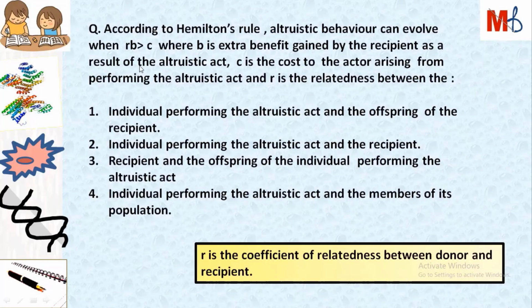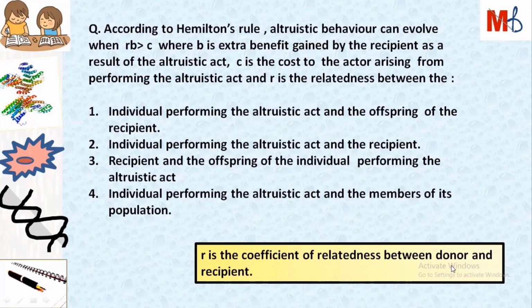Now next is, according to Hamilton's rule, altruistic behavior can evolve when rB is more than C, where B is the extra benefit gained by the recipient as a result of the altruistic act, and C is the cost to the actor arising from performing the altruistic act, and R is the coefficient of relatedness between donor and recipient.